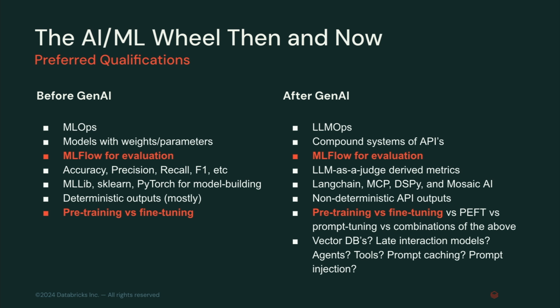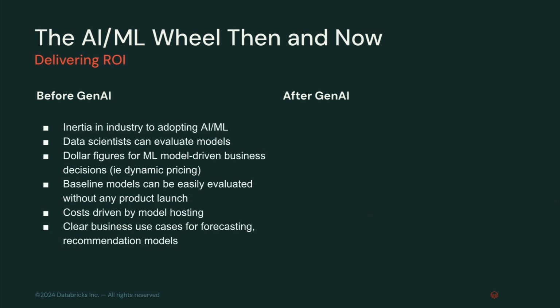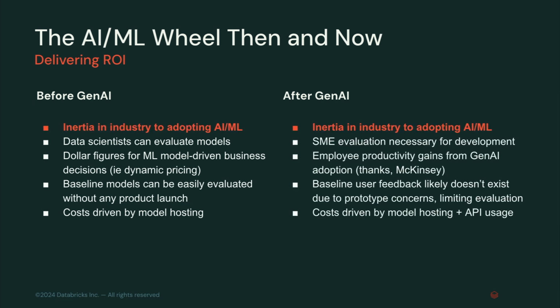So as it turns out, there are some ways in which we're not just reinventing the wheel here, but there are fundamentally new things with GenAI that are challenging. And we hear this even more so for ROI and delivering ROI. All of these things existed before GenAI, especially the claim that, oh, there's no ROI here. With GenAI, we see that especially to be the case, and a lot of this is just inertia and industry adoption. We are all working to enable ourselves, myself included, on this new paradigm, and it means that we need to be up to date with things.